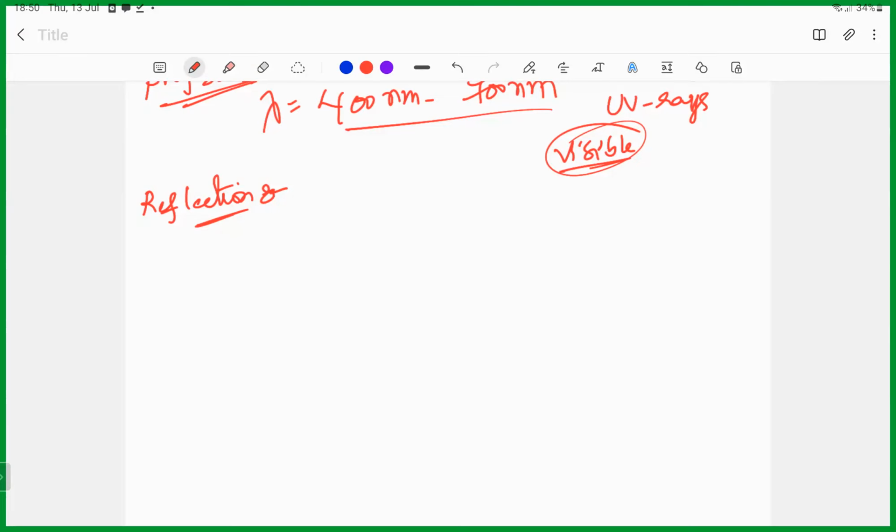But for ease, we generally show it in just 2D. It was like a part which was cut out of the circle.